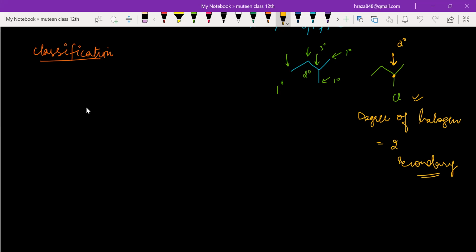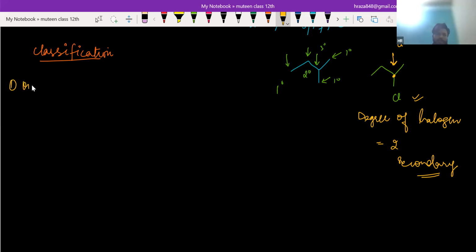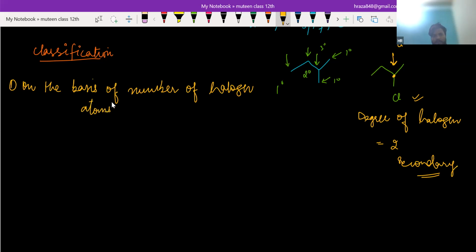Now see classification. The first classification is on the basis of number of halogen atoms. So how many halogen atoms are there?